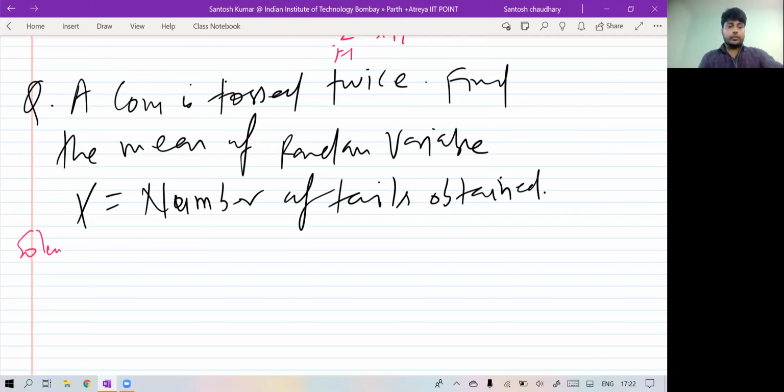So from here, first thing you decide what are the possible values of x. You can decide the sample space if you want. So you are tossing a coin twice.